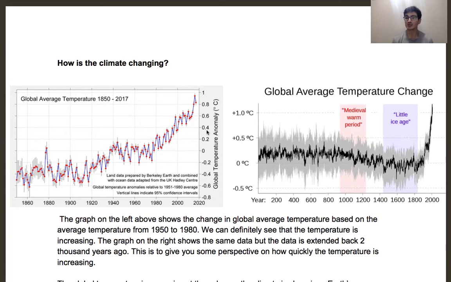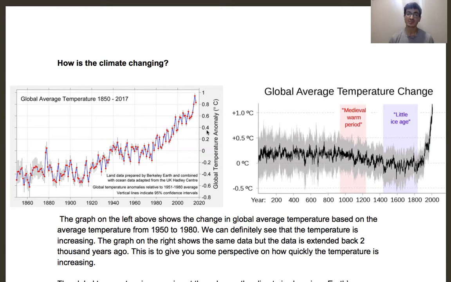1 degree Celsius might not seem like a lot, but for that change to happen in 40 years is very quick compared to the history of Earth, where an increase of 1 degree would take 100,000 years, maybe even 1,000,000 years, unless we have a supervolcano or a meteor hit. So we can think of our impact on the climate as similar to a supervolcano going off or a meteor hitting Earth, which is crazy because those are devastating natural events. Saying that we're doing the same thing is mind-blowing sometimes.